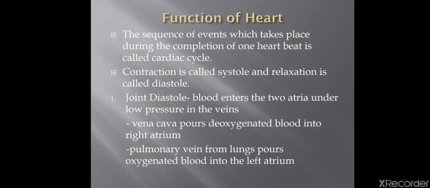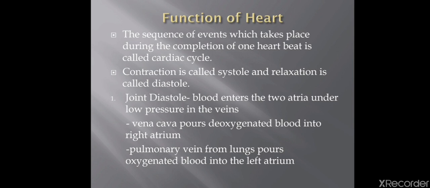Function of the heart. The sequence of events which takes place during the completion of one heartbeat is called the cardiac cycle. And you should know contraction is called systole and relaxation is called diastole. So the first step is joint diastole. Joint diastole means when the blood is coming into both the auricles. On the left side oxygenated blood is entering, and on the right side deoxygenated blood is filling the right auricle. Joint diastole means relaxation, so both the auricles are relaxing when the blood is filling into them.